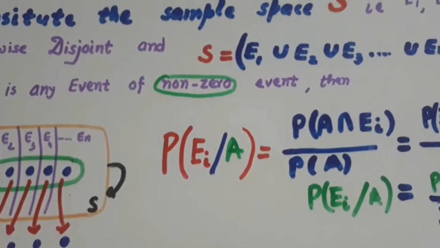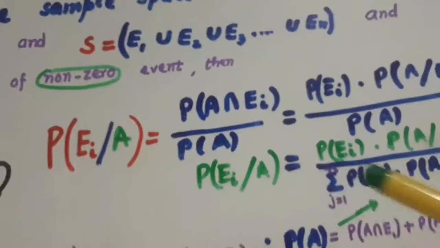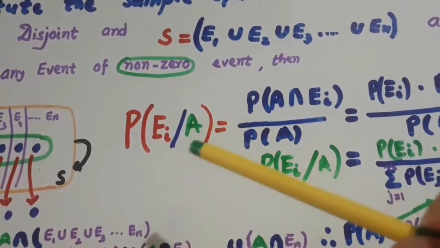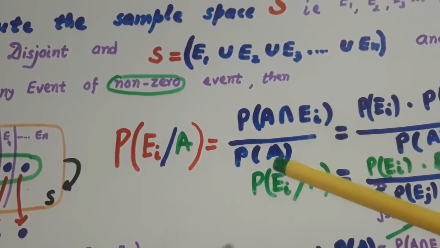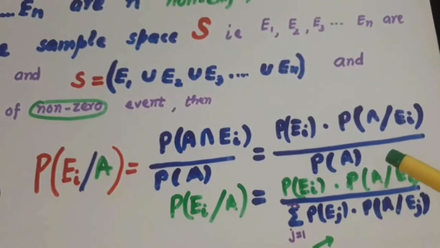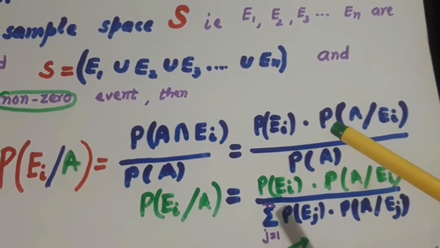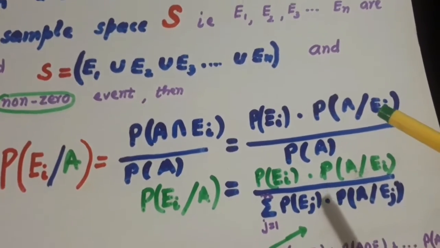Let us find it, and the formula will become the probability of Ei when A has occurred is equal to the probability of A intersection Ei over the probability of A, and this is equal to the probability of Ei into the probability of A when Ei has already occurred.